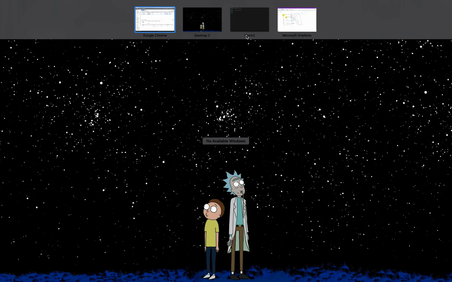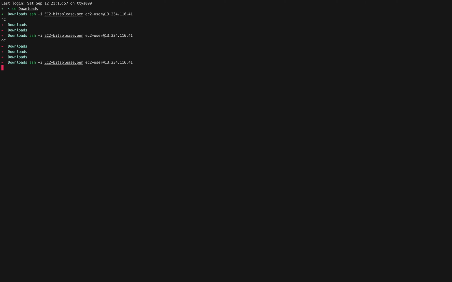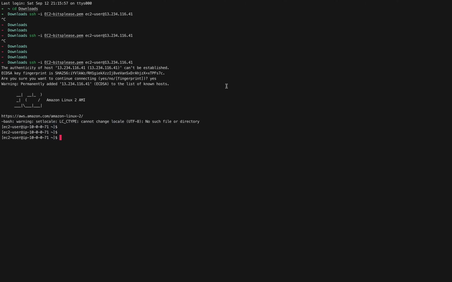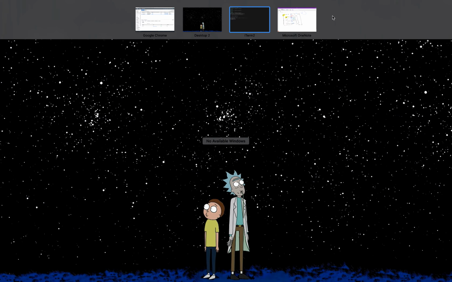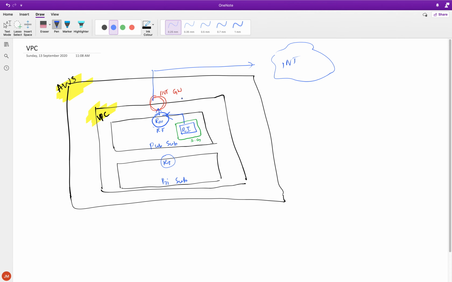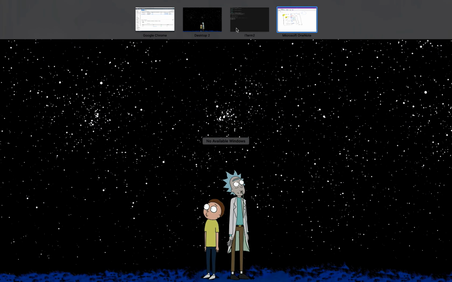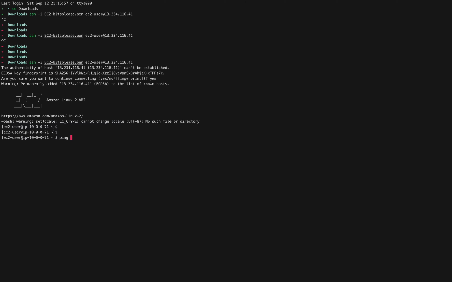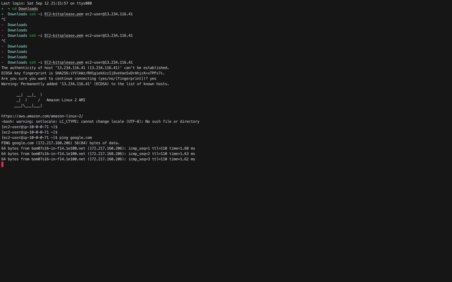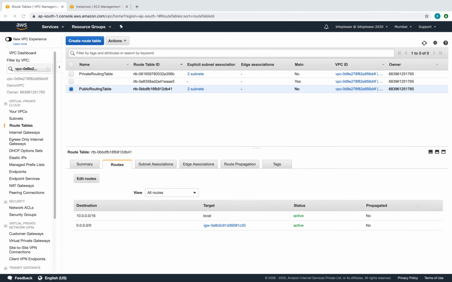Save, close. By doing that, let's go back and check what would have happened. There you go, we have connectivity. Awesome, this is what we wanted. So right now we have successfully created an instance, connected it to the internet gateway using the routing table, and we are able to connect the instance to the internet. You can check that by doing a ping to, say, google.com. There you go, you are able to do that. So it has internet connectivity.